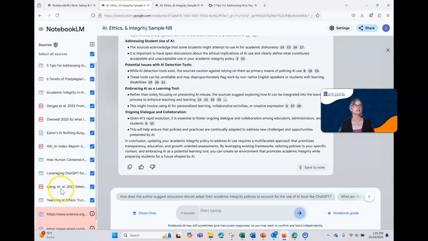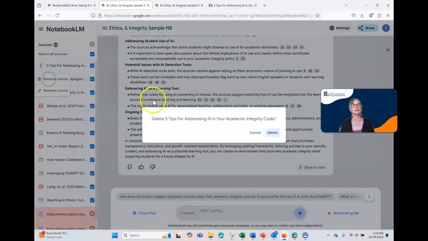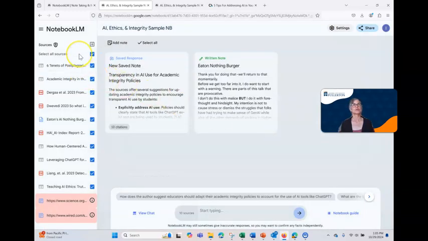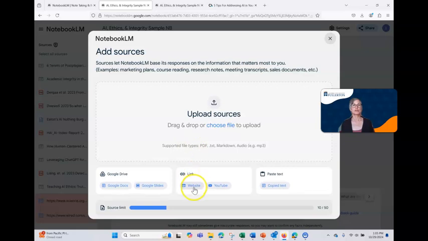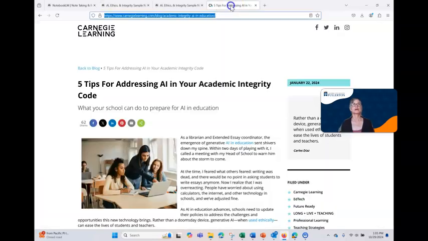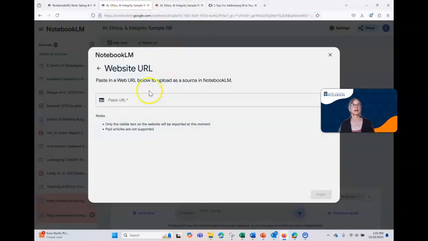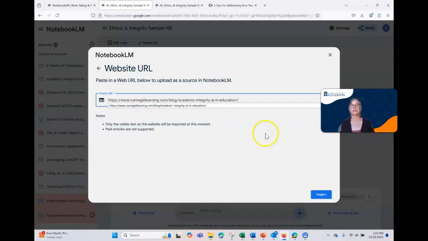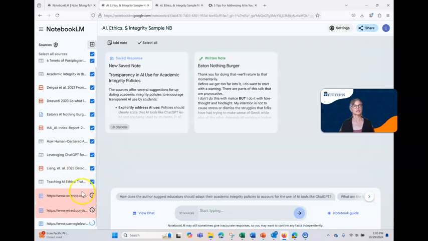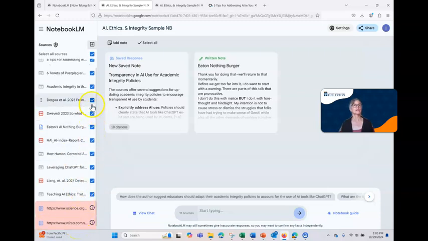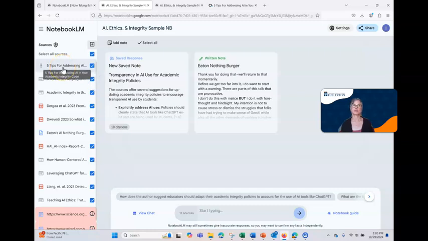So over here on the left, you'll see that I've uploaded many sources. I'm going to delete this one quickly, and then I'll re-add it so that you can see how you add. So you just click the plus, and this is going to be a URL. So I'll click on website. I'll go grab that URL, and then I will come back to this page, paste it, and insert it. And then you can see it's adding it, and then there it is, 5 tips for addressing AI in your academic integrity code. So now it's got that.